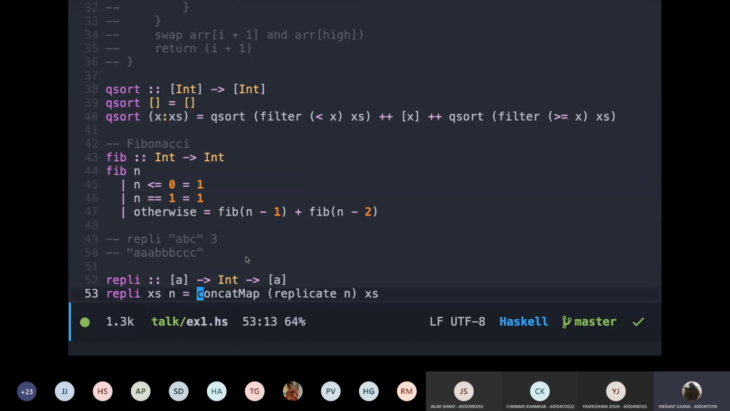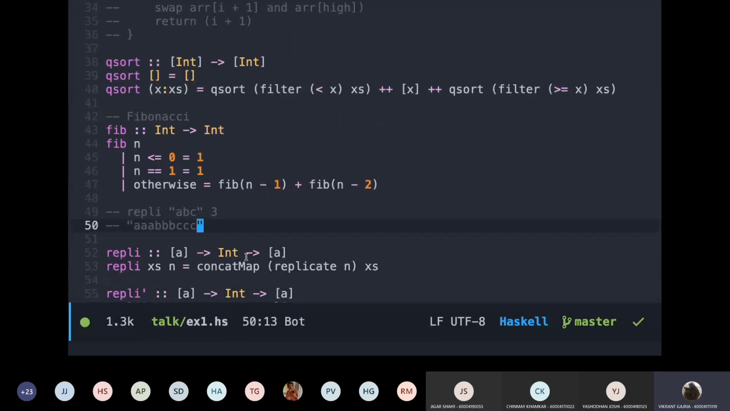And here's another example. This function is a replication function. Given a string ABC and an integer 3, I want to repeat each and every element in ABC 3 times. So here's the data type definition, the input and the output. The input is an integer and an array of A, and the output is an array of A. And this is a very simple definition.